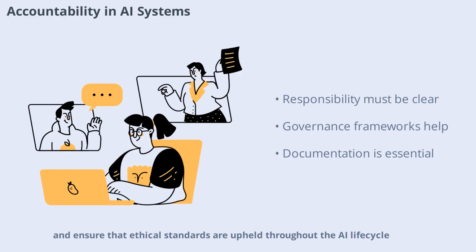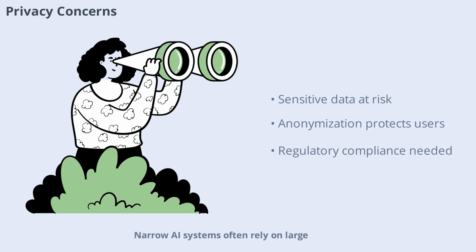Narrow AI systems often rely on large amounts of personal data to function effectively. This raises significant privacy concerns, especially when sensitive information is involved. Protecting user privacy requires strict data handling protocols, anonymization techniques, and compliance with regulations like GDPR. By prioritizing privacy, organizations can build trust and reduce the risk of data misuse or breaches.